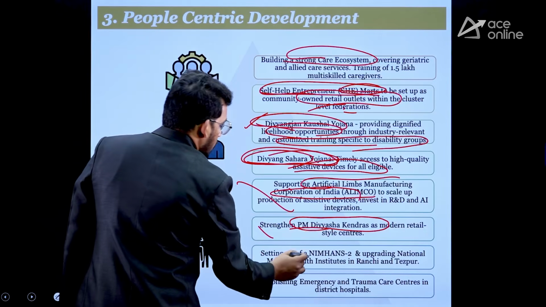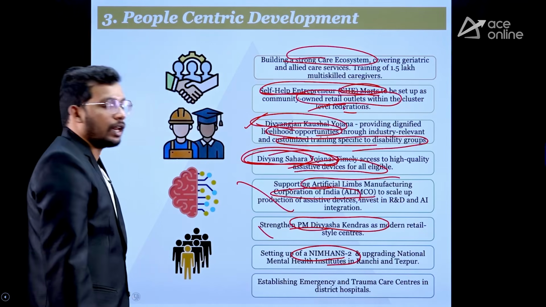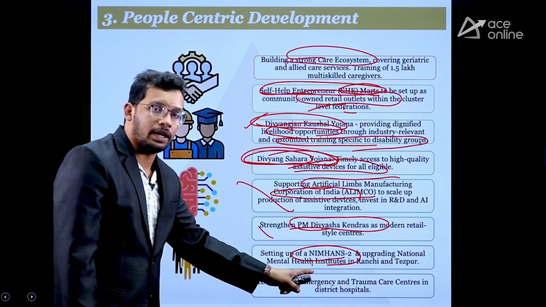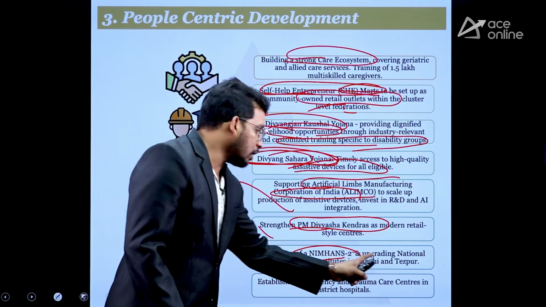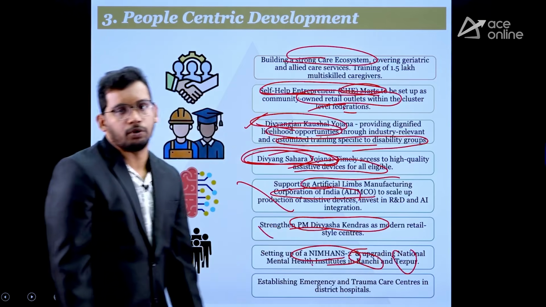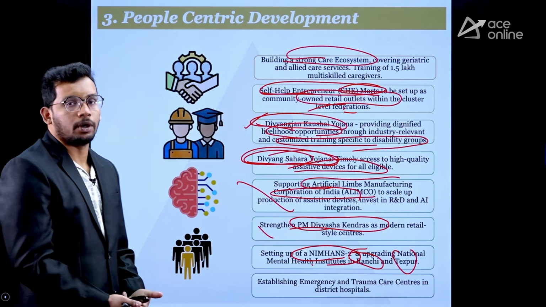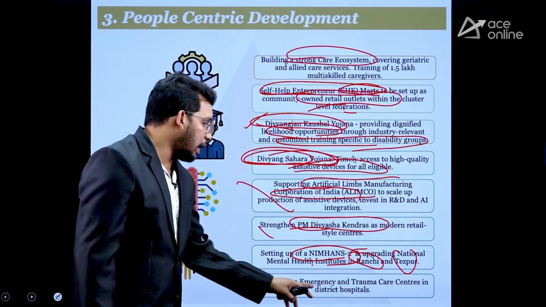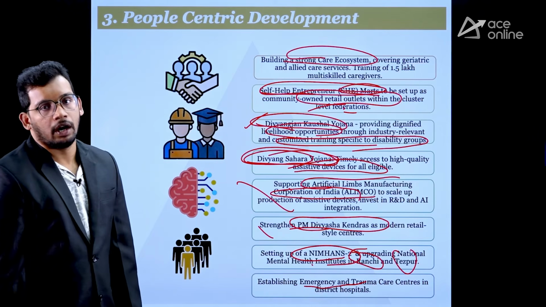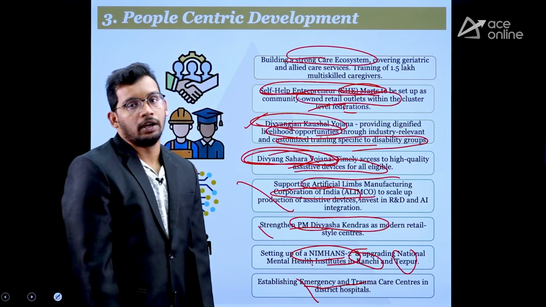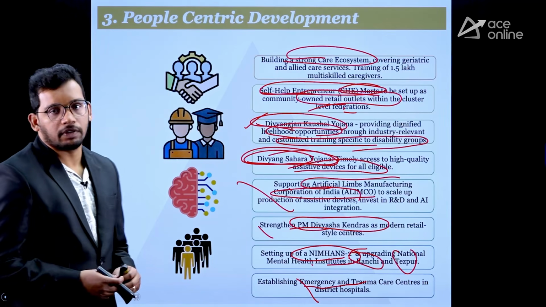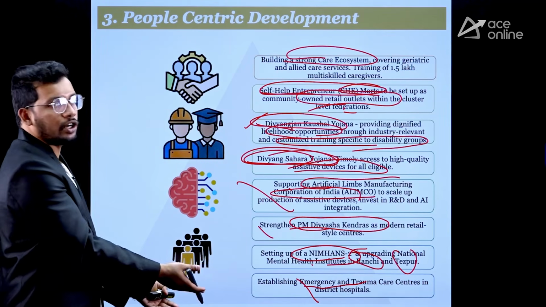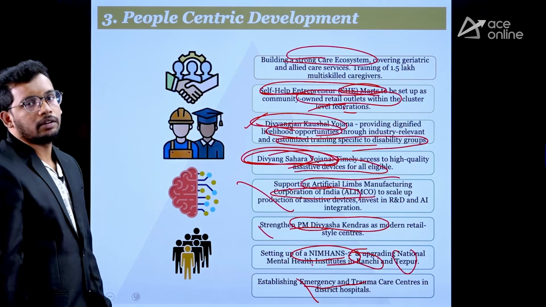Then the National Institute of Mental Health. Mental health is also going to be supported for elderly and young people, and these institutes, which are in Ranchi and Tezpur in Assam, are also going to be supported by the government. Similarly, emergency and trauma care centers are going to be established in district hospitals to support the mental health of young as well as elderly people. So these are all the initiatives under Pillar 3.